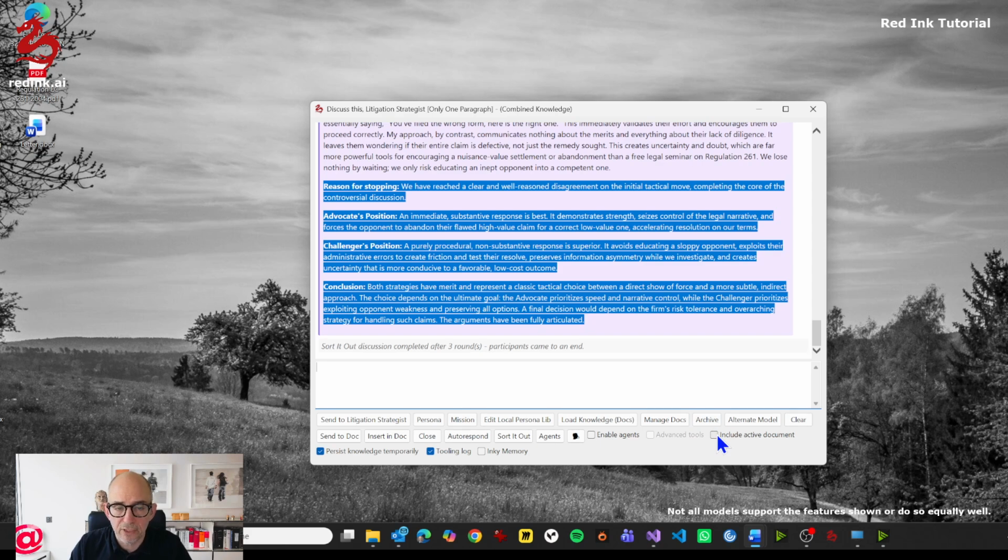Which concludes the Discuss This presentation. It's a wonderful feature to really get into topics, discuss this, find out what's in documents. I often use it, for example, if there is a large regulation and I need to understand what's going on and have questions about the document, to query the document, to find out more about it, to find out where certain things are written about certain topics, etc.